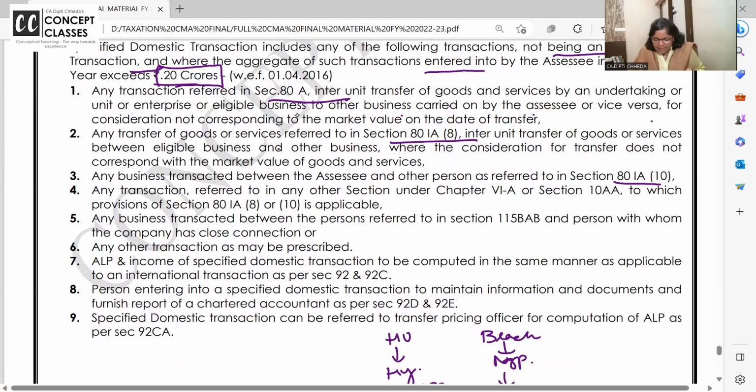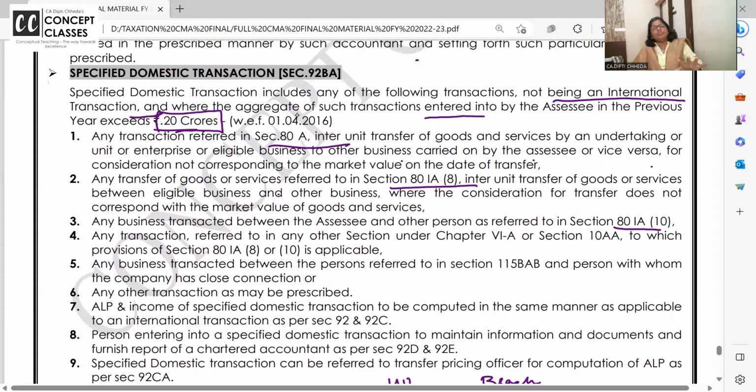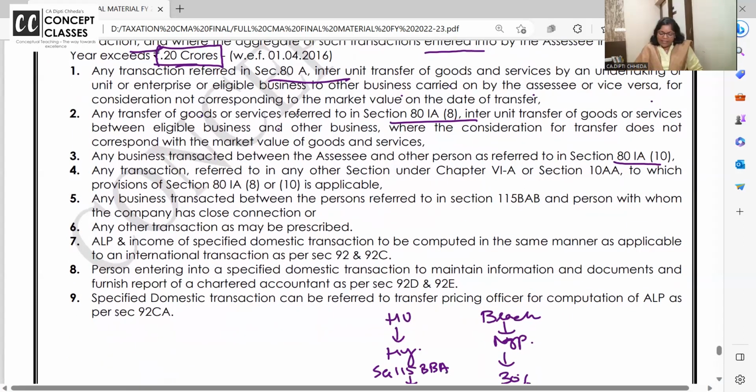उतना डिटेल में याद नहीं रहने वाला, but in a broad way you should know that international transactions has got a conflicting thing, that even specified domestic transactions where value of the transaction exceeds 20 crores and we feel that this transaction is not at arm's length, to bring it at arm's length. Any transaction referred to in chapter 6A to which provisions of 10AA or 10 is applicable.